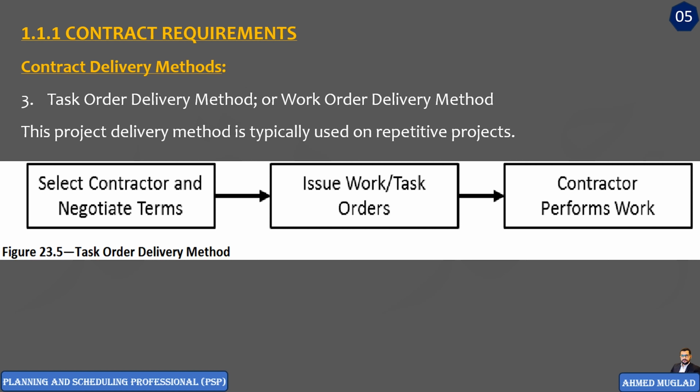Here in this method, the scope of work is similar and the prices are agreed upon, so only quantity would be variable for each work order. So just to recap this, there are three main contract delivery methods: design build, and work order or task order. An EPC contract delivery method is considered a type of design build method.